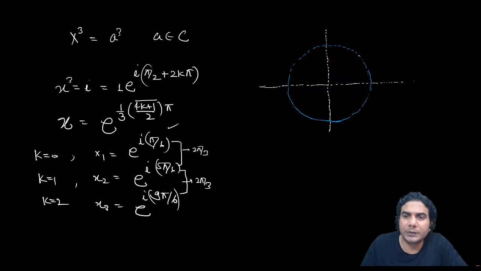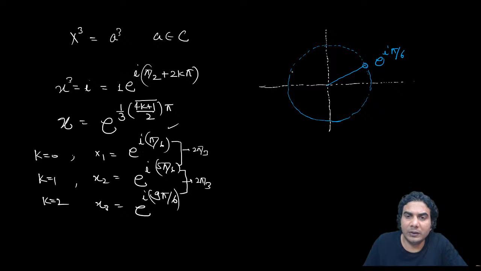all right. So one root, your first root in cube roots of unity, used to be 1. Now your first root is not 1. It is e raised to iota pi by 6, and of course we can write the value of this using cos pi by 6 and sin pi by 6.